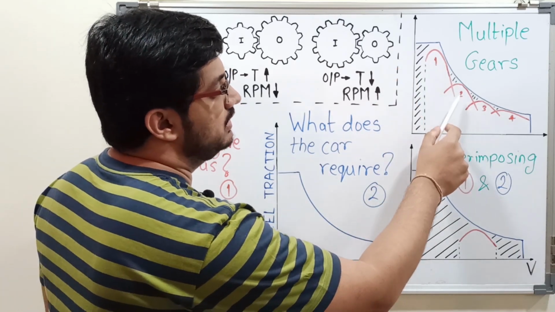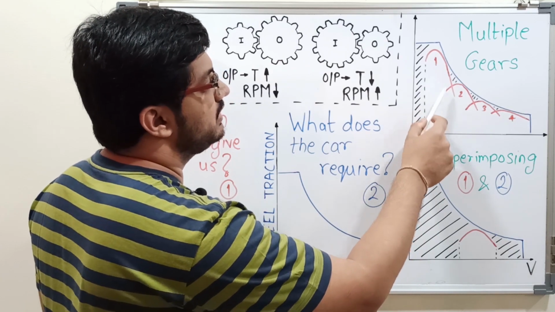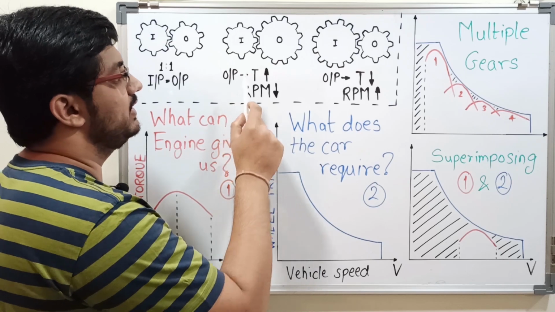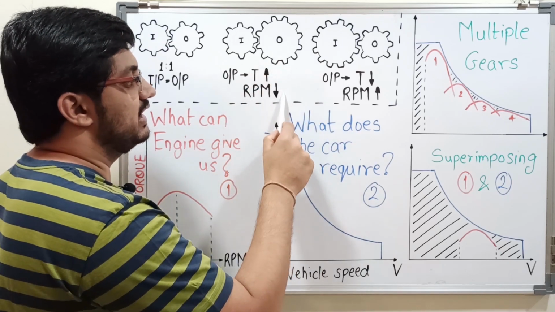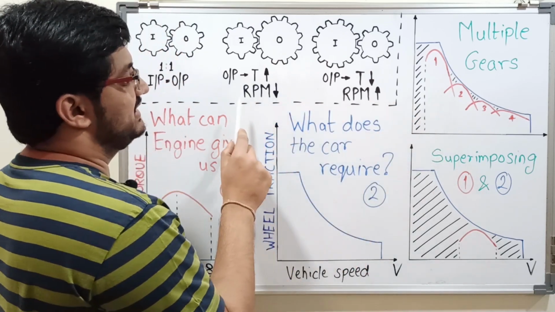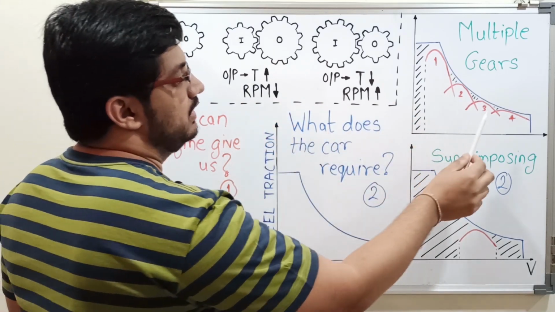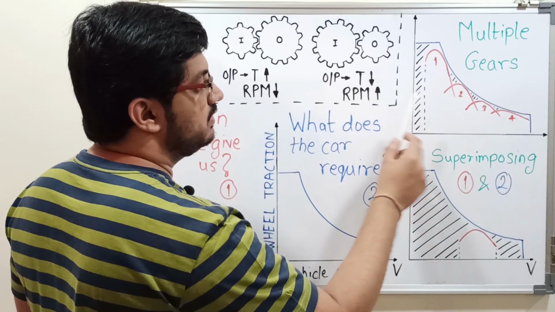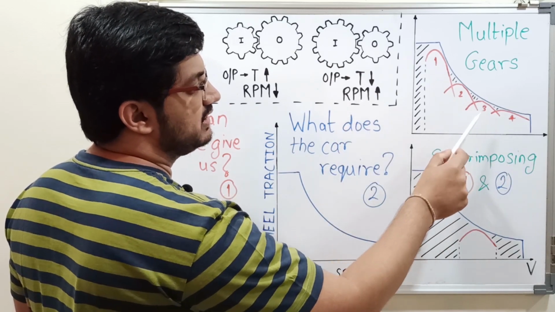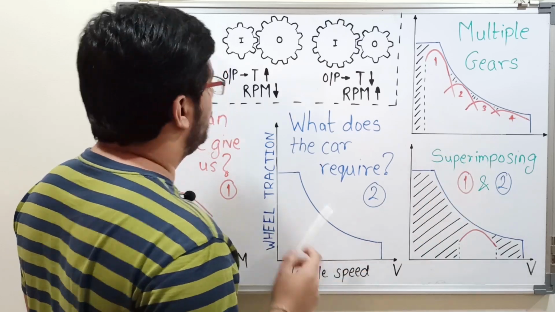So here lower gears are implemented. Lower gears means these gears, these second case wherein the output torque increases and RPM decreases. So second and first gears are second case. The fourth gear is a higher gear wherein RPM increases and torque decreases, and the third gear can be considered here as 1:1 gear.